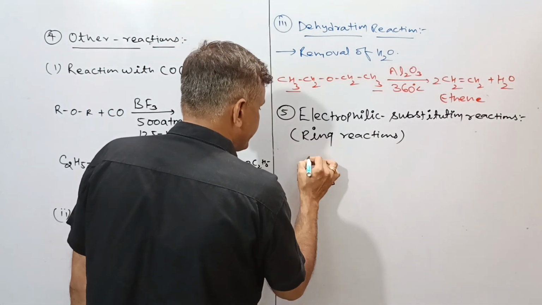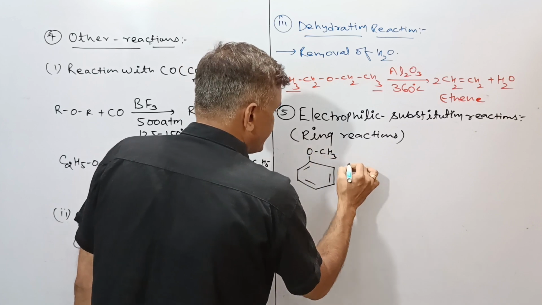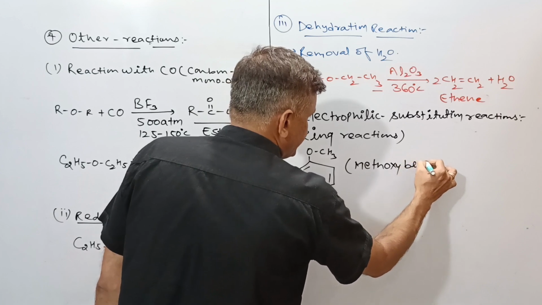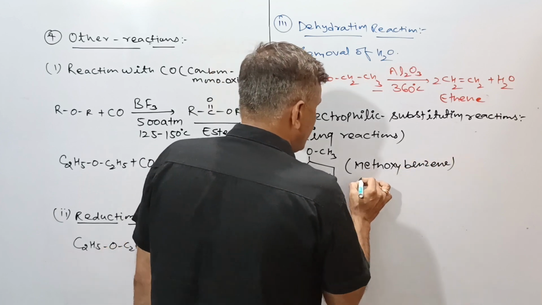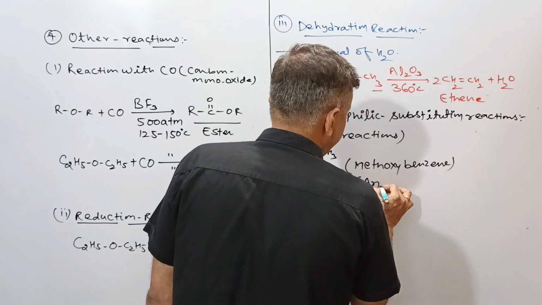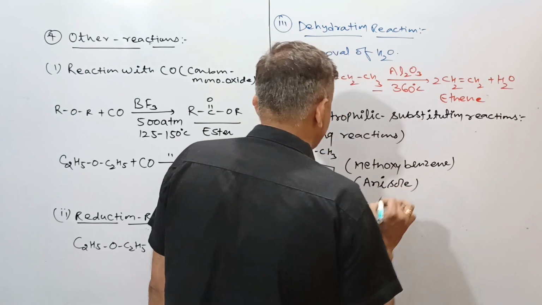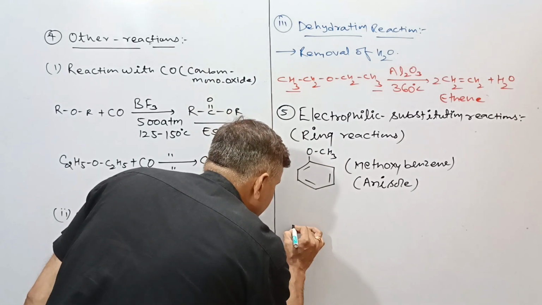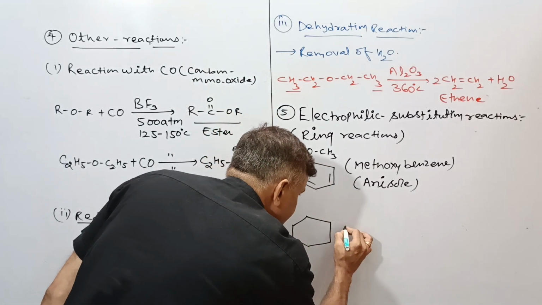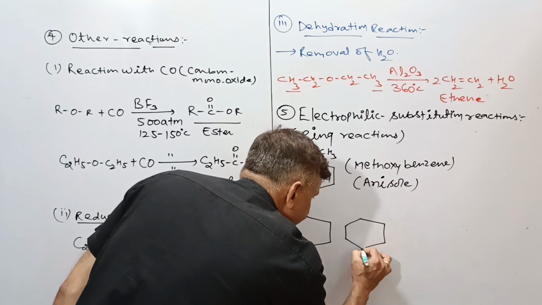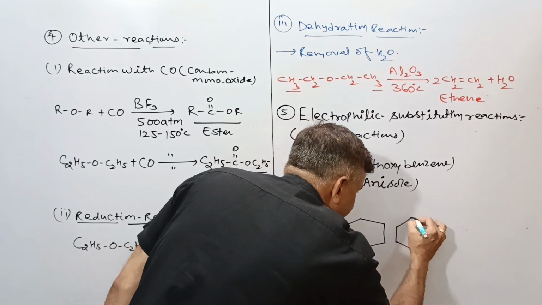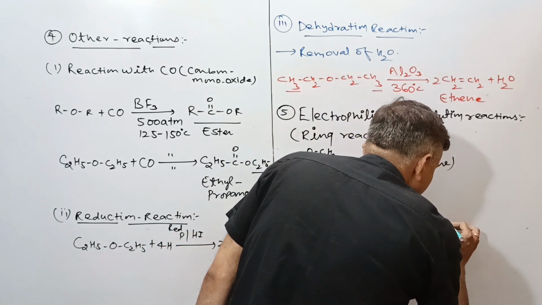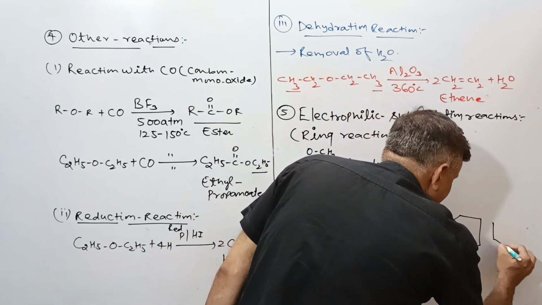methoxybenzene, OCH3. This is called methoxybenzene. It is also called, according to the common system, anisole. If we go with the structure of anisole, then this is as follows. Similar to phenol, the position of the alkyl group, a methyl group, in phenol has hydrogen. In phenol, instead of methyl you will have hydrogen present.